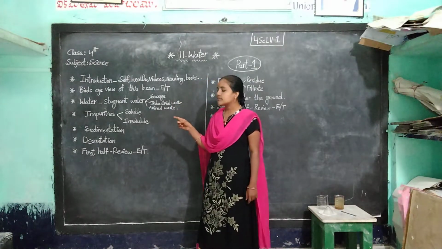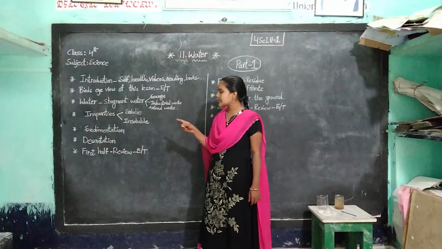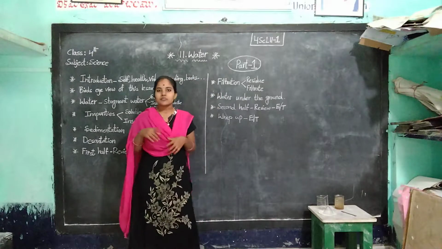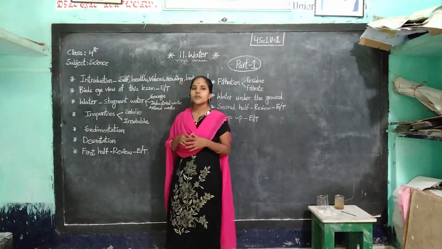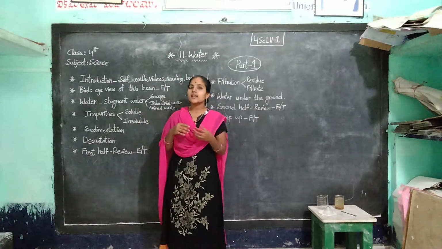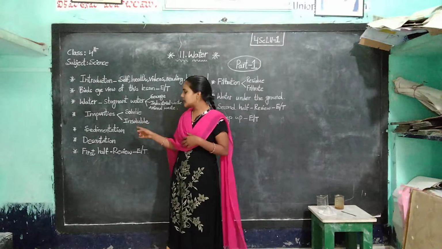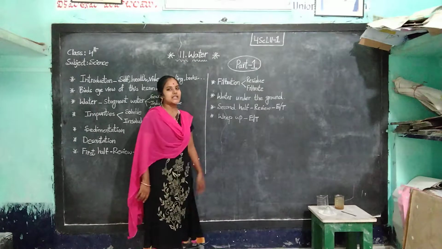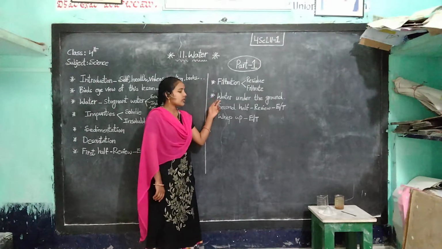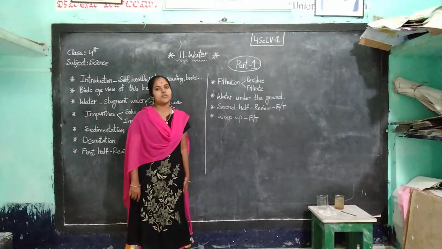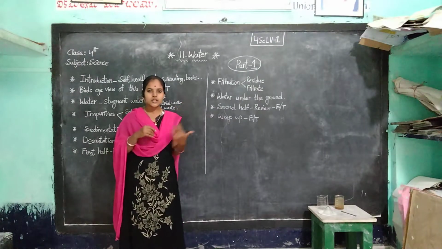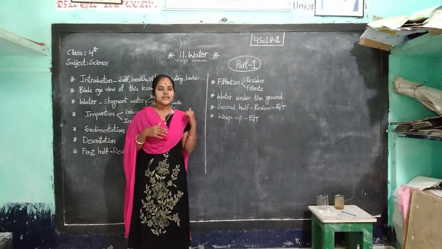And next, sedimentation, decantation, and after that, filtration. The insoluble impurities can be removed by a few methods: sedimentation, decantation, and filtration. And after that, water under the ground. Okay, these are the topics we will learn in this lesson.